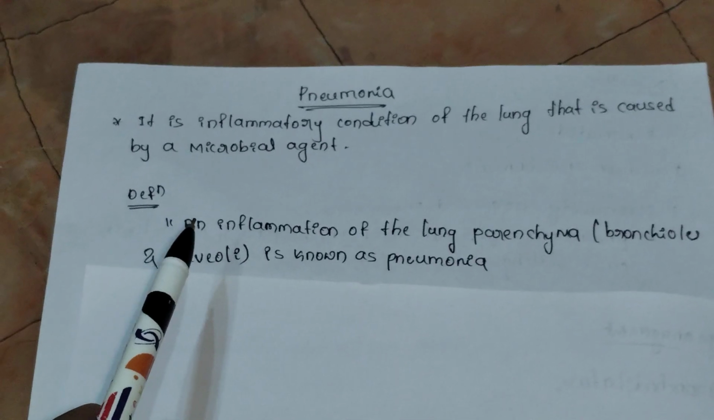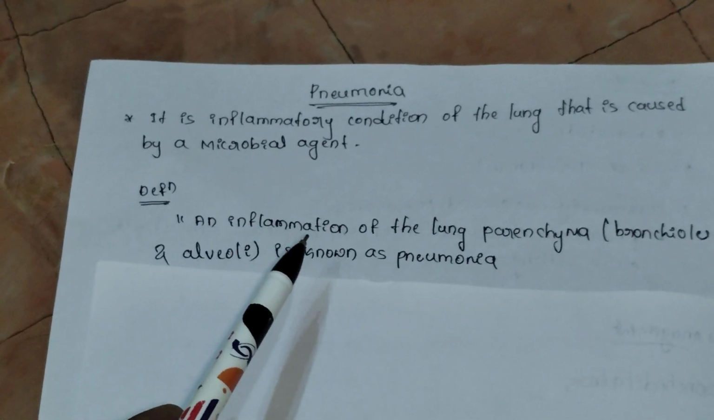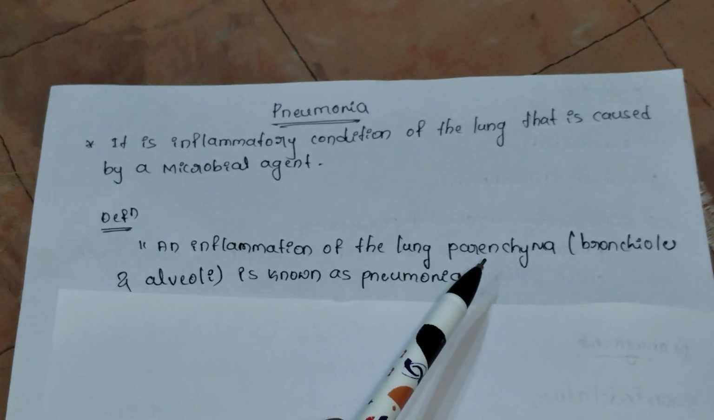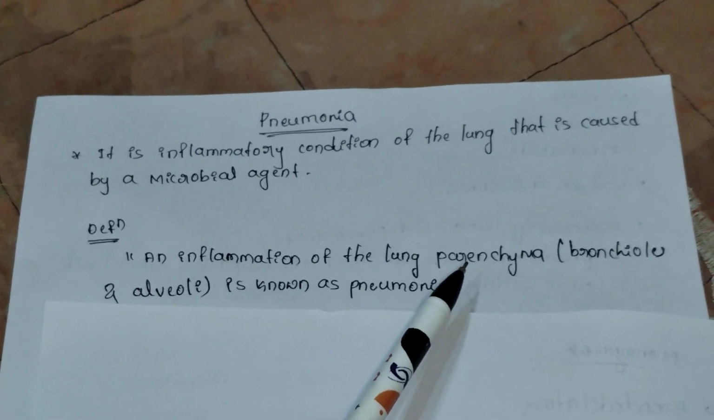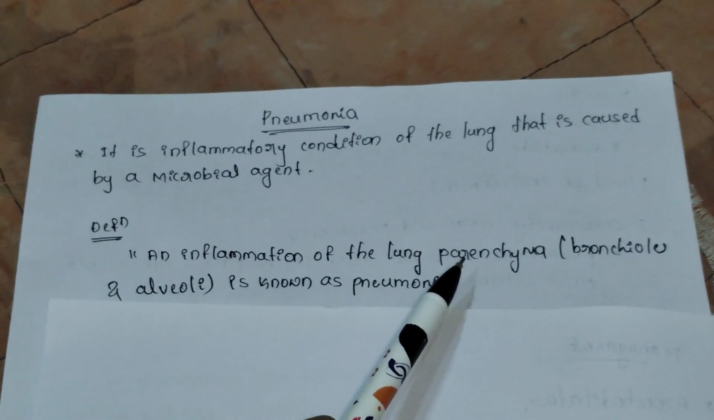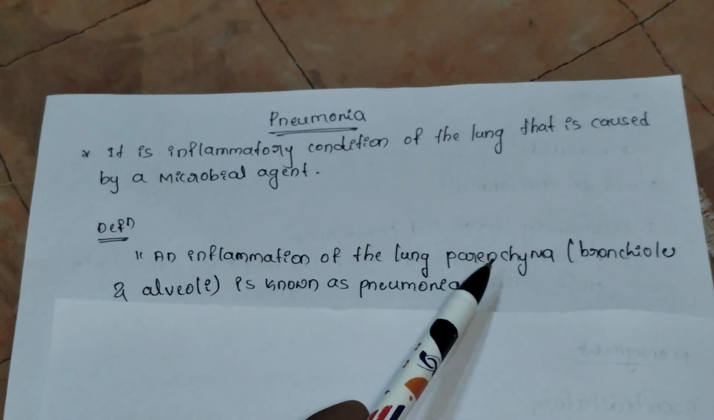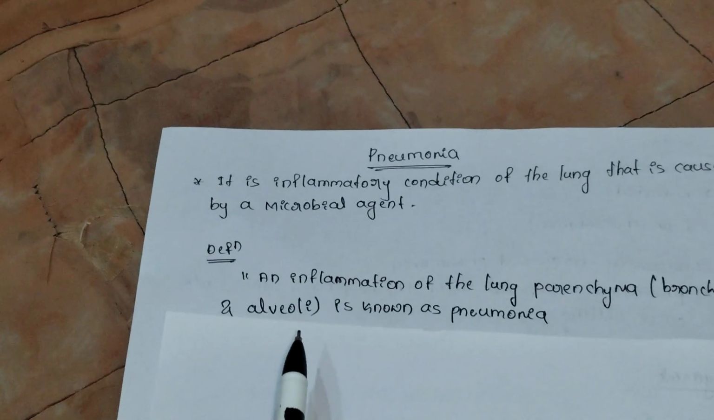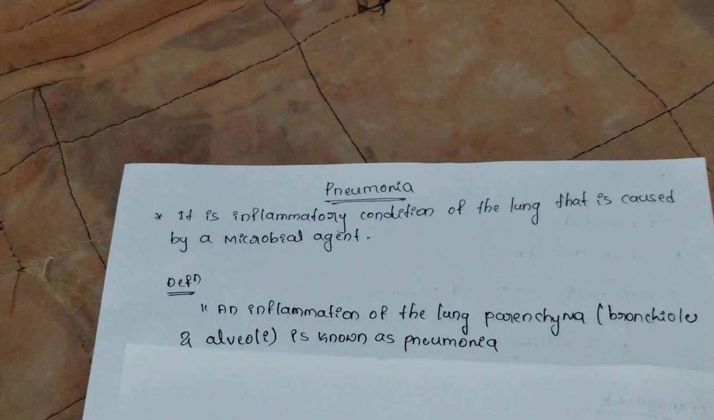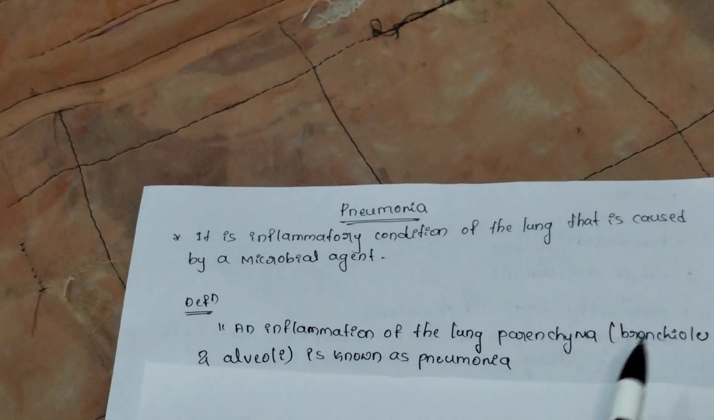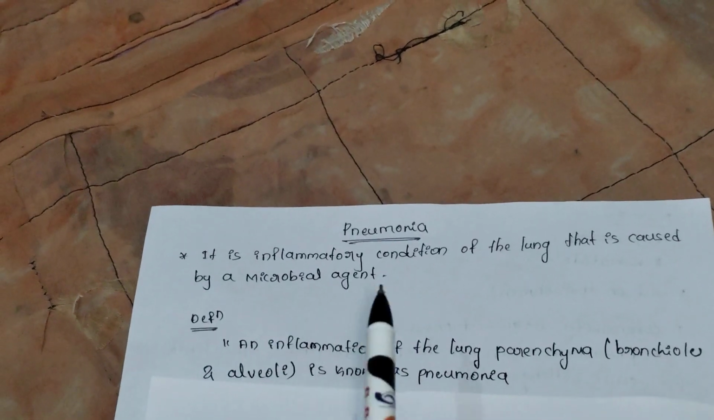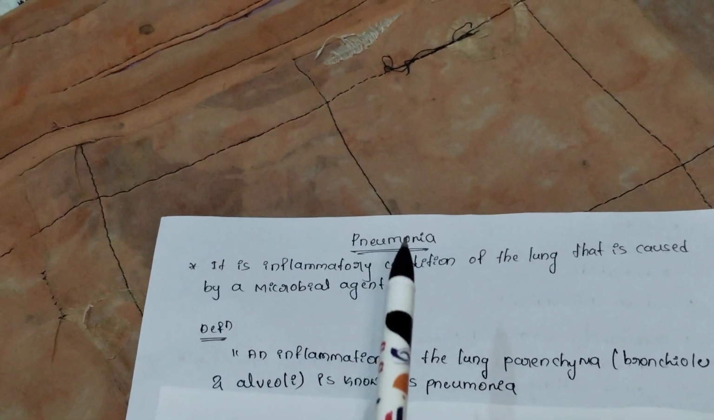So let us move on to the definition. It is an inflammation of the lung parenchyma. As I told, it is an infection which is caused by a microbial agent, mainly affecting the cells which are present in the bronchioles and alveoli. So in the bronchioles and alveoli, parenchymal cells are affected by the bacterial infection, causing pneumonia.